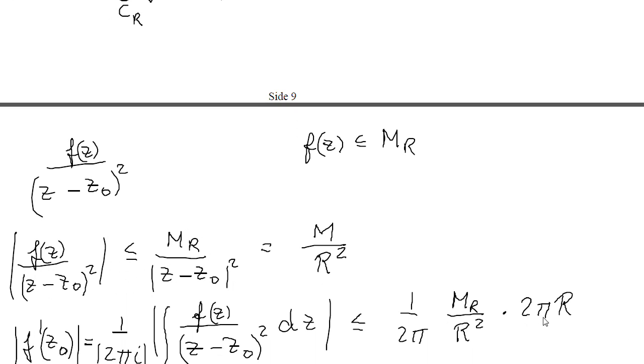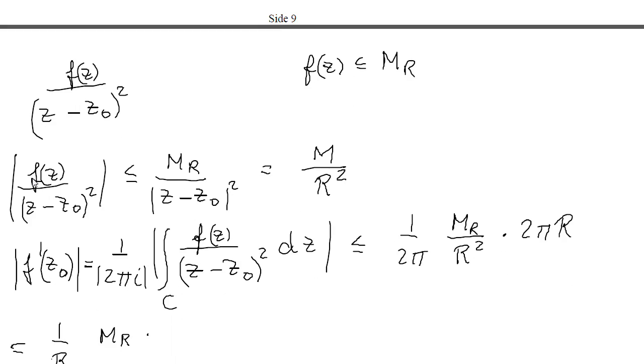We are going to use this formula on the following integrand. We have f of z over z minus z0 squared, and we want to integrate over the circle with center at z0 and with radius r. So let's now assume that the absolute value of f of z is less than M_R, some constant.